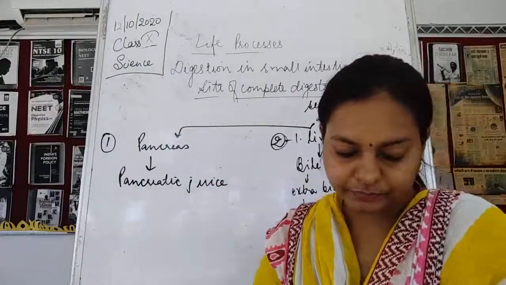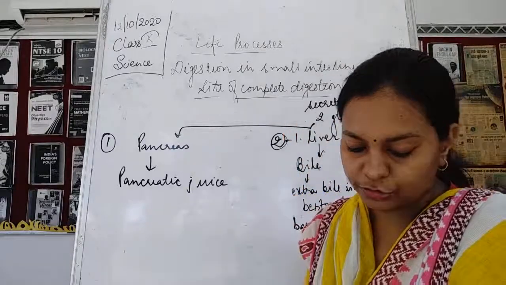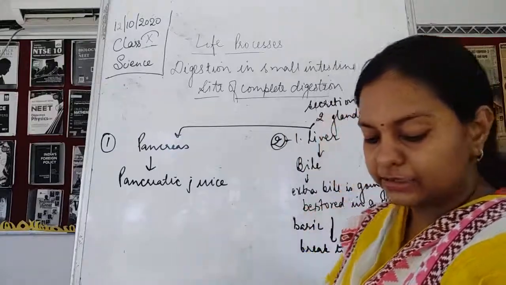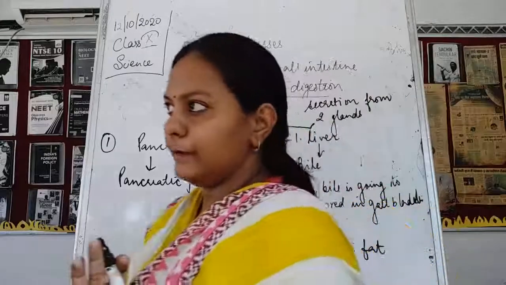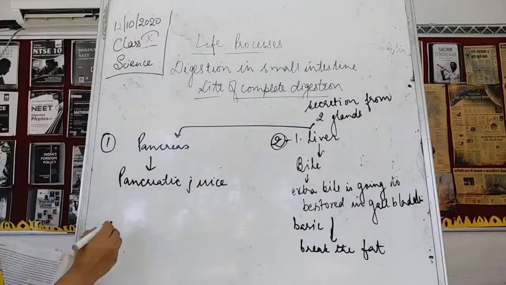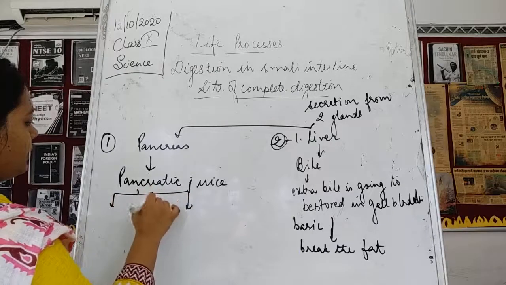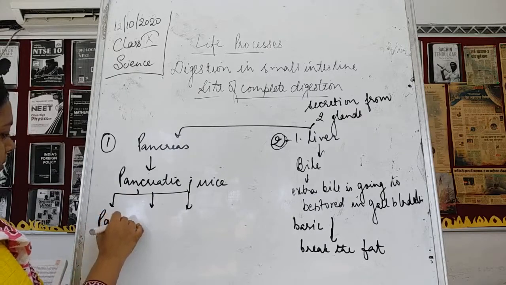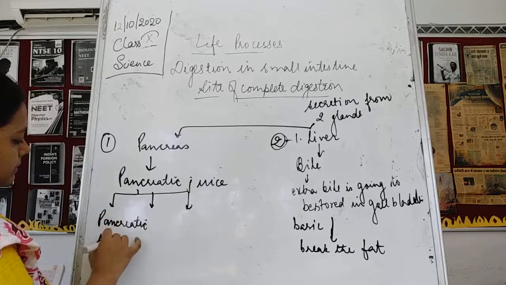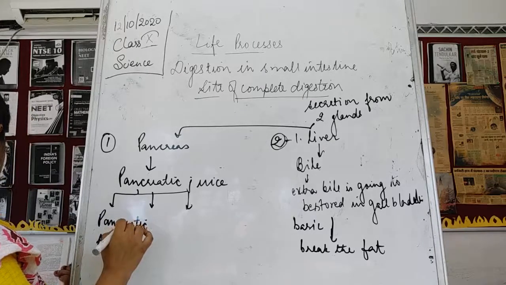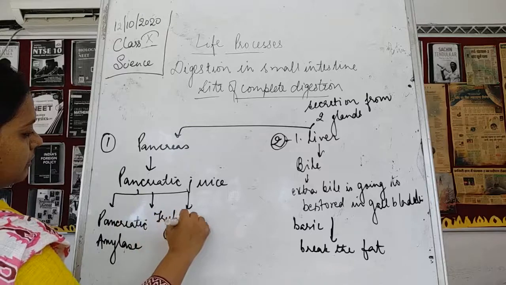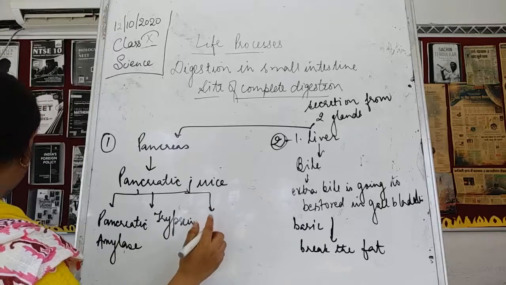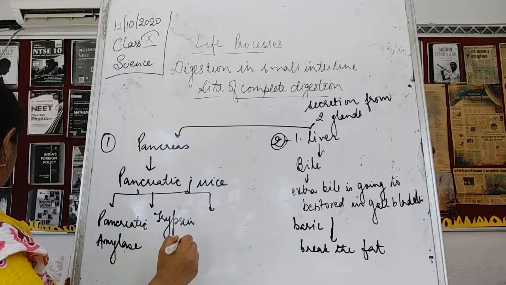So here what happens? The pancreas secretes pancreatic juice, which has the digestive enzymes like pancreatic amylase, trypsin and lipase. So three things are there. Three enzymes are there. It consists of three chemicals. The first chemical is amylase, pancreatic amylase. Then second is trypsin. Okay, and the third one is the lipase.